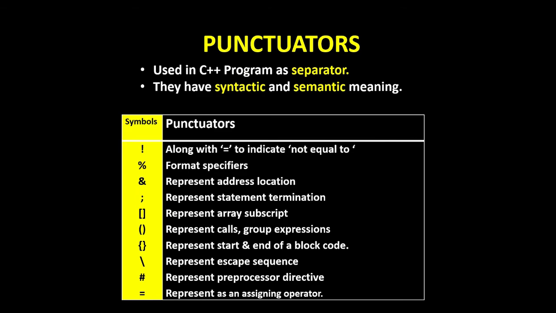Some of the symbols we can see as punctuators: equal to, not equal to, format specifier; ampersand represents address location; semicolon represents statement termination; brackets represent array subscription; parentheses represent calls and group expressions; braces represent the start and end of a block of code; backslash represents escape sequence; hash represents preprocessor directives; and the last one represents the assignment operator.